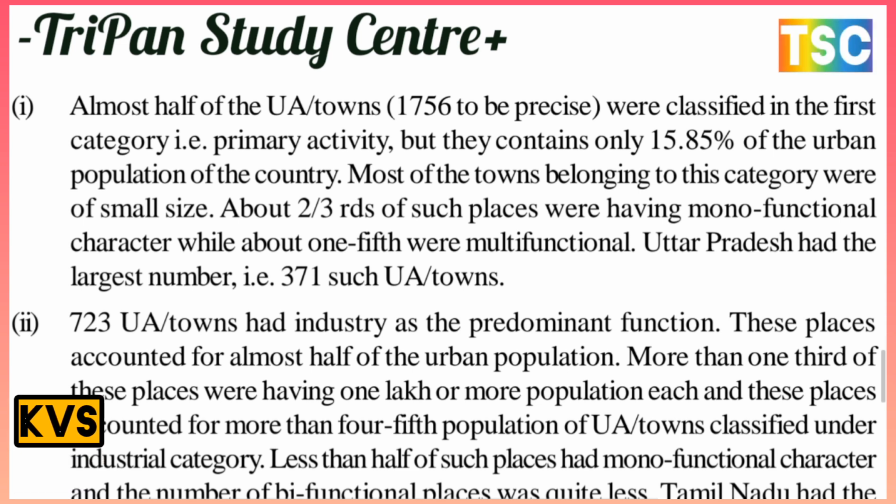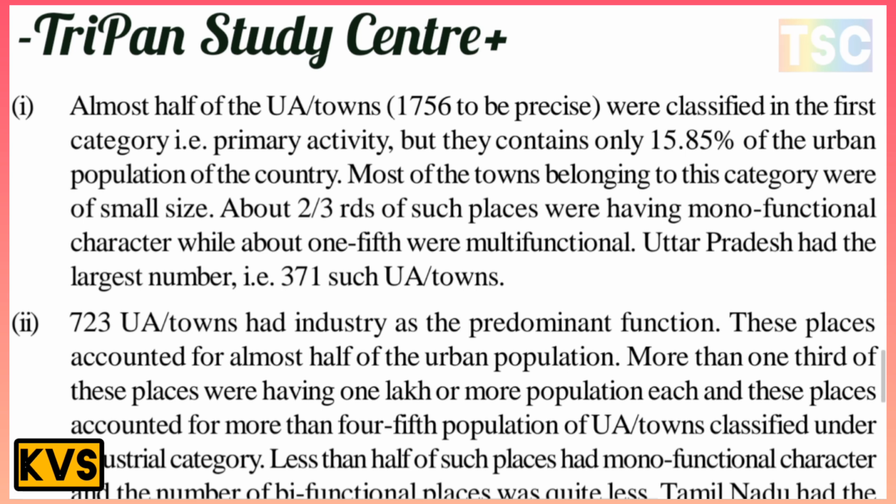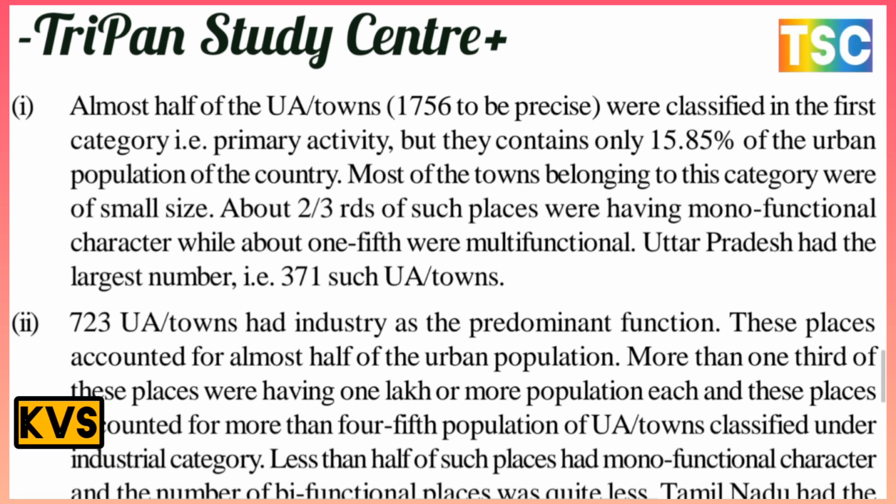Their predominant function is important, and these places accounted for almost half of the urban population. More than one third of these places had 1 lakh or more population, and these places accounted for more than four fifths of the population of the UA towns classified under the industry category.